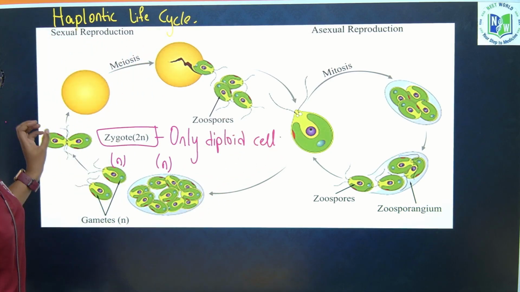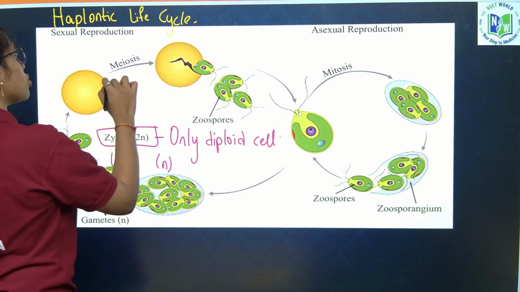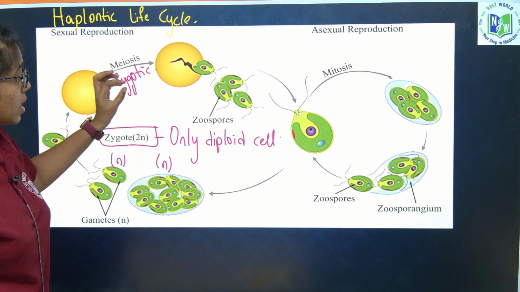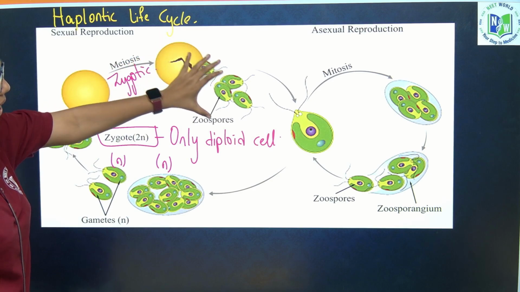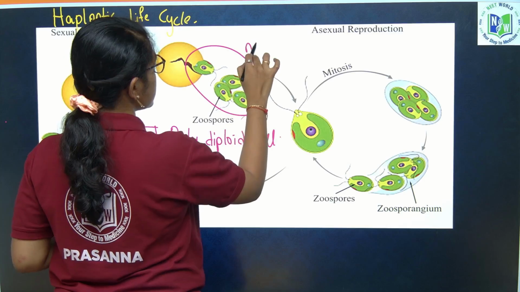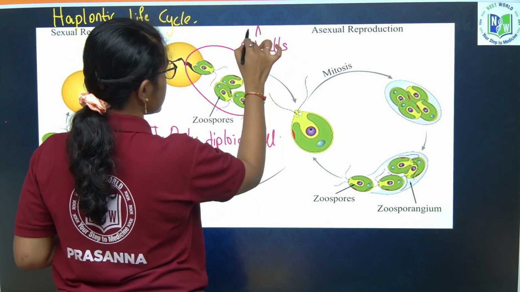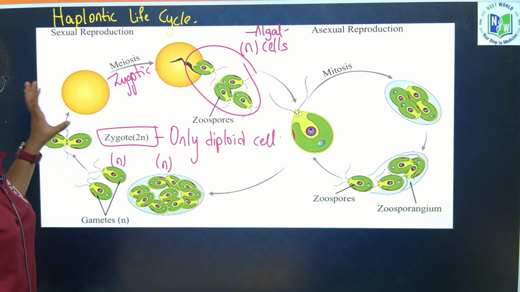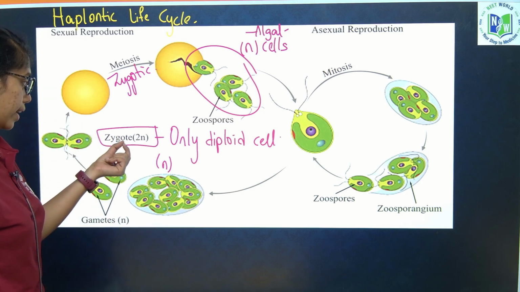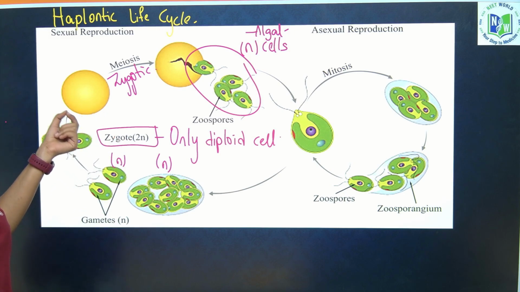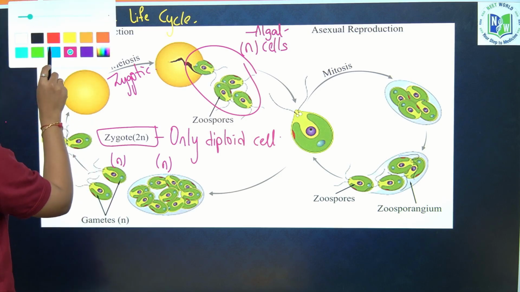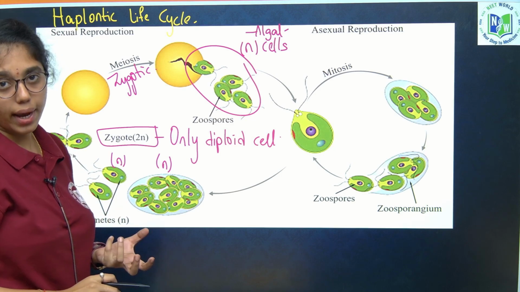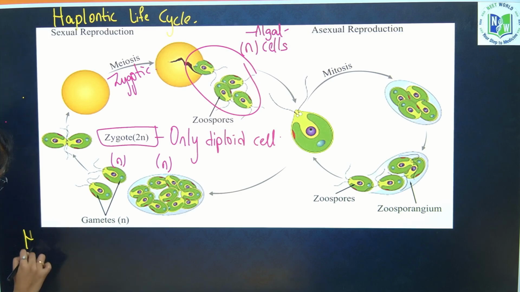This zygote will undergo meiosis, which is called zygotic meiosis, wherein they undergo meiosis and again release haploid algal cells. So in the entire life cycle, the only diploid cell is the zygote. That is why we say algae conduct a haplontic life cycle, as all the phases of its life cycle except the zygote are haploid. But there are a few exceptions, like the haplodiplontic life cycle.